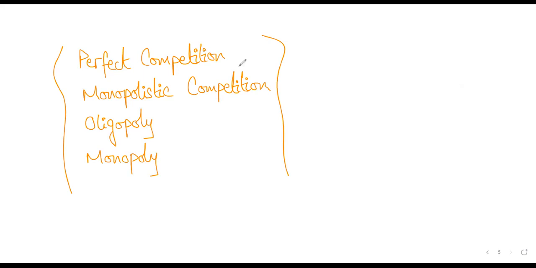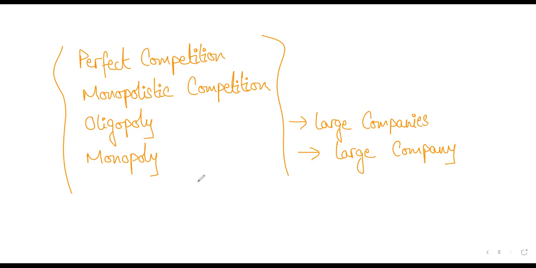So principal agent problem is more likely to happen in public limited companies, right? Exactly. So in monopoly, obviously we know it's one large firm, so we can totally expect it to be a large company, and most probably it will be a public limited company. Same goes for oligopoly. Yes or no? Is this making sense? Since these are large companies, we can expect them to have public limited company status.